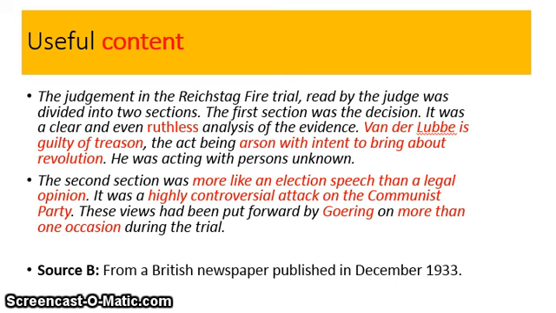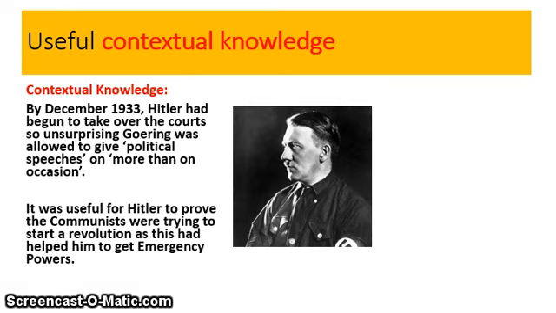Now following on from that is context. The context is that it's a British source. It's a British newspaper published in December 1933. So we can use this context to help answer the question too. And this links now to our contextual knowledge because, as the slide shows, by December 1933 Hitler had started to take control of the courts. It's also not surprising that a British source is critical of the Nazis because the British were anti-Nazi.